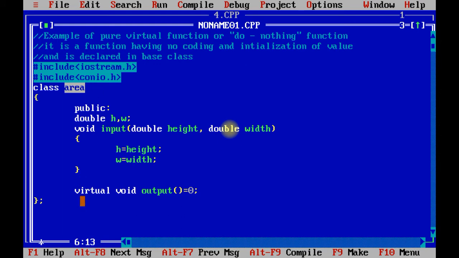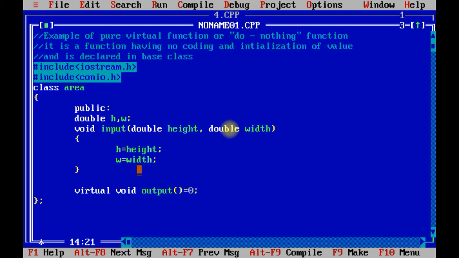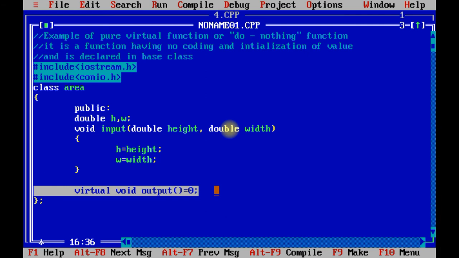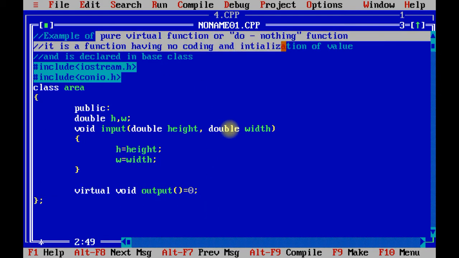That means this function does not perform any code or any task in the area. Yes, when you are going to develop one new class, definitely this function has been developed. But right now when I am going to create any function which does not contain any body or code or initialization of value, that function is known as pure virtual function.